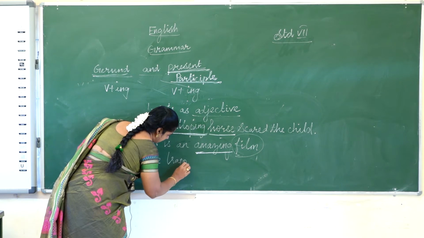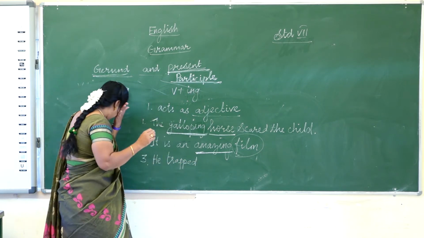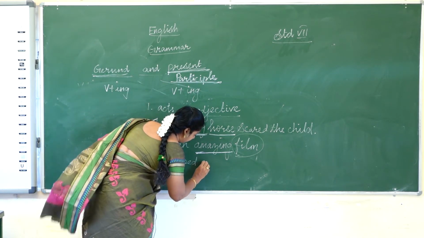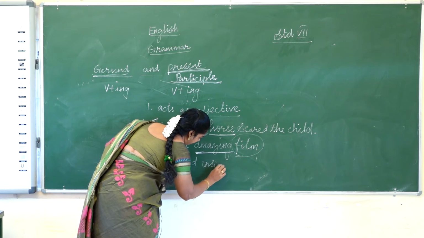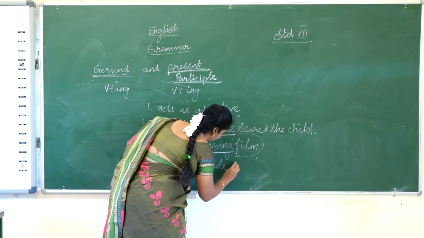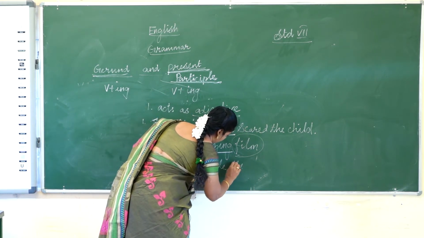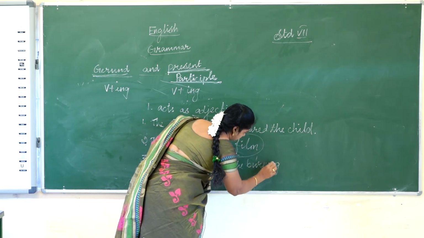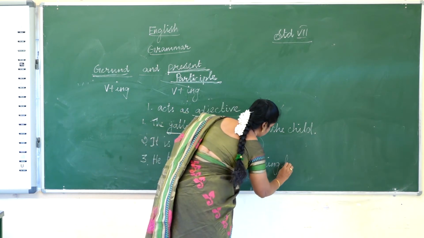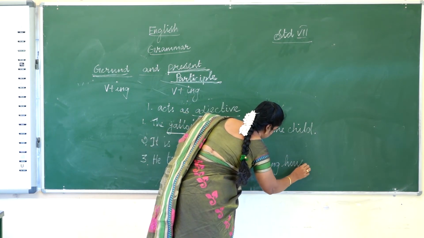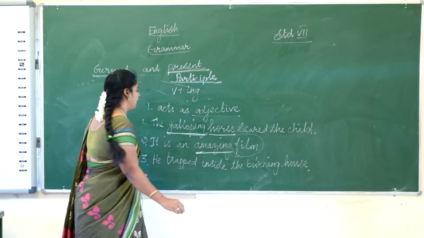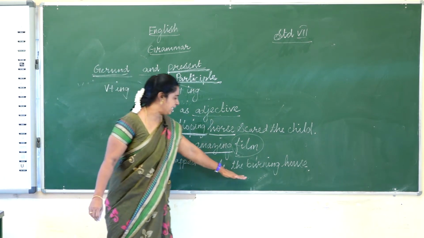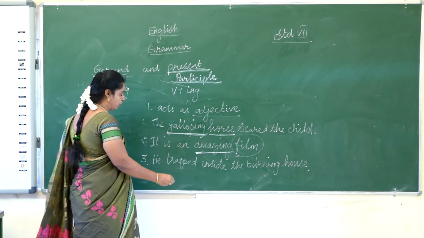He was trapped inside the burning house.